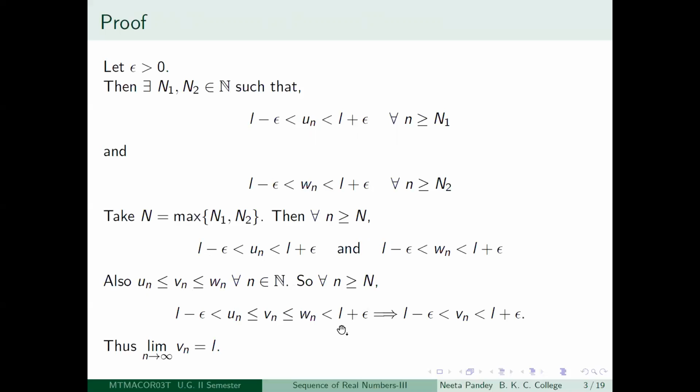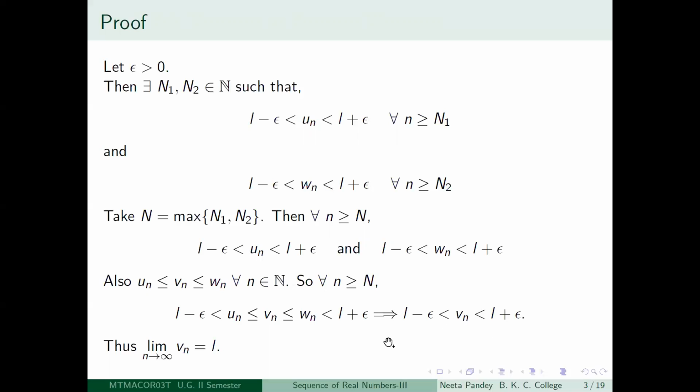So you get this series of inequalities, and this is true for all little n greater than or equal to capital N. So essentially what you're getting is that Vn is going to be in the epsilon neighborhood of L after the capital Nth term. So for all little n greater than or equal to capital N, mod of Vn minus L will be less than epsilon.